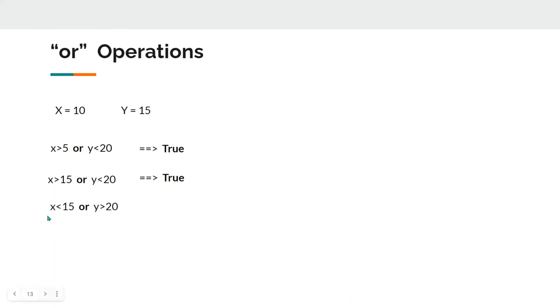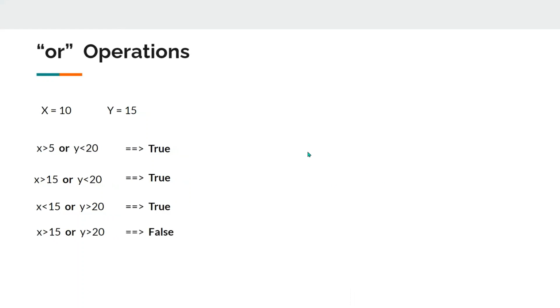Similarly, I have taken X is less than 15, which is true, and y is greater than 20, which is false. But one of the statements is true. That's why it is going to return true this time as well. And last, we have X is greater than 15 and y is greater than 20. And this time both the statements are false, and that's why our operation will return false.